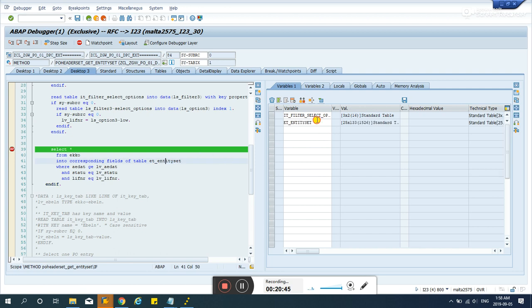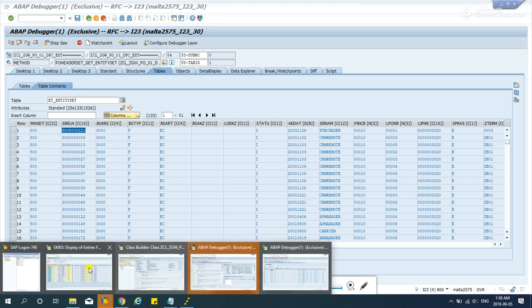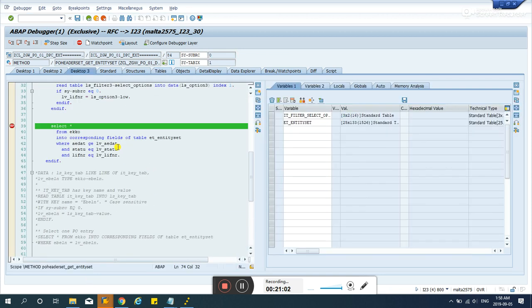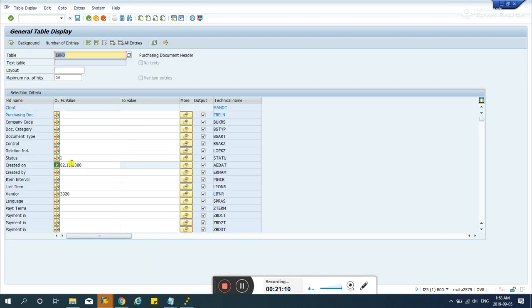Let's check the ET entity set. Start set 221. Oh, okay, it's correct. Maybe my query here is missing something, but it should be 221. It says subword C0, so it should be correct. 221 and greater or equal to November 2. What did I do wrong here?